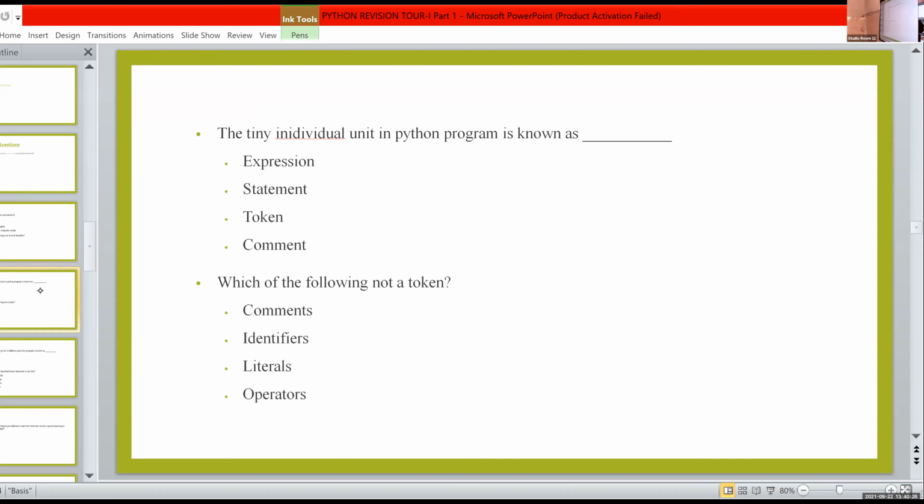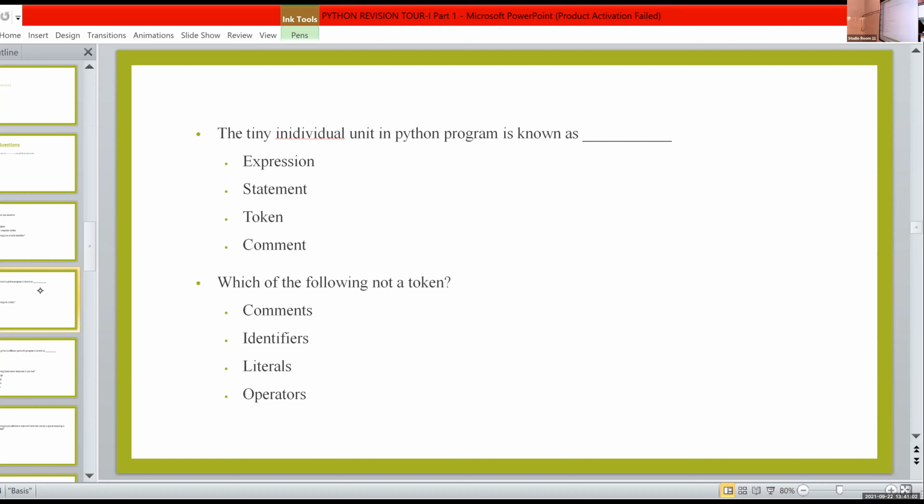The tiny individual unit in a Python program is known as token. Yes, it is token. Which of the following is not a token? Diya? Comments. Yes, it is comments.